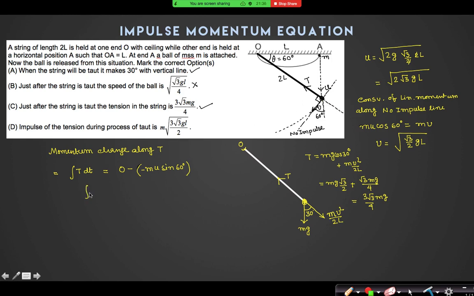So the integral of T dt, the impulse of the tension, is equal to mu sin 60, which is mu root 3 by 2. Right? M root 3 by 2 into u is equal to 3 root 3 by 2 mgl, so m into 3 root 3 by 2 into gl. So I think this option is also correct.